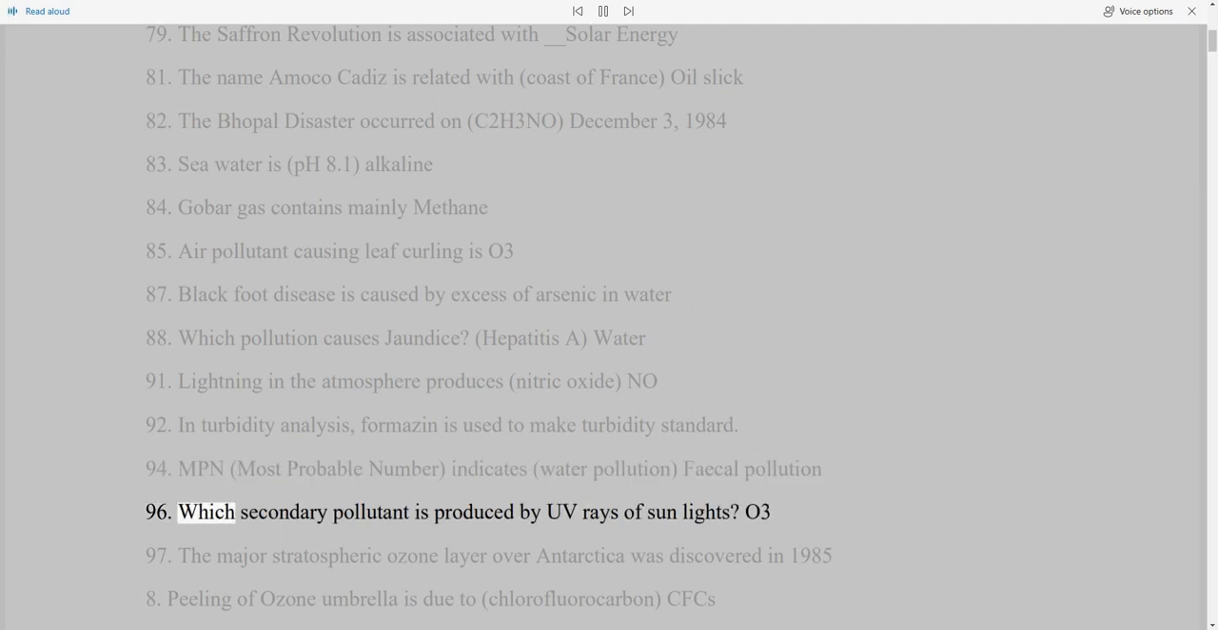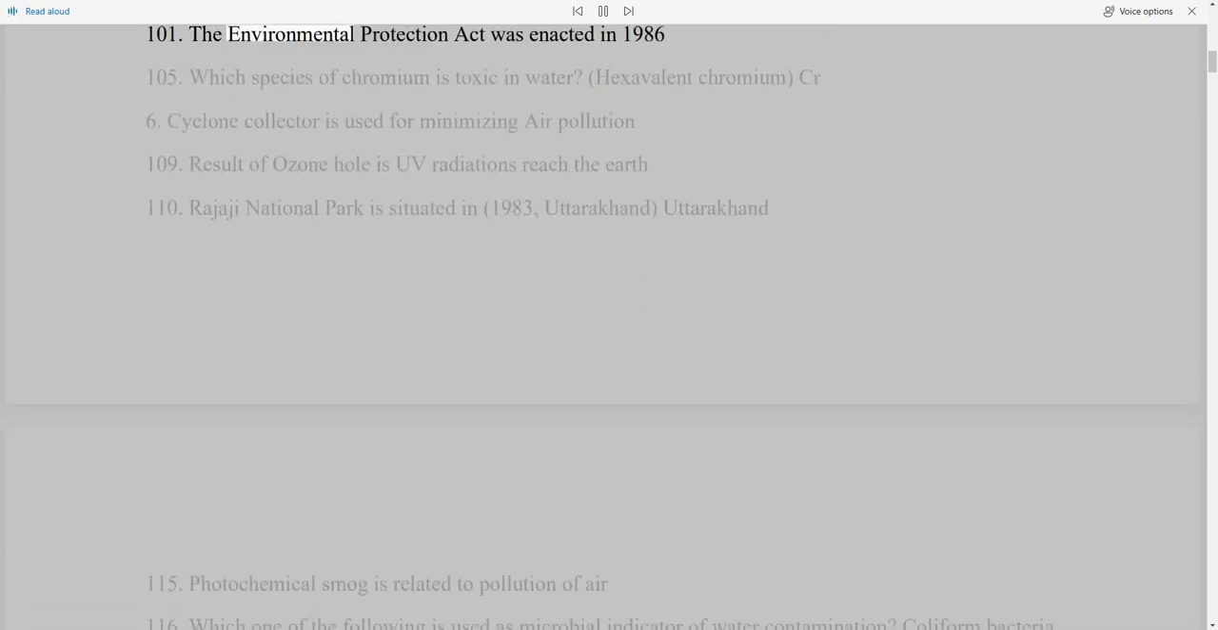96. Which secondary pollutant is produced by UV rays of sunlight? O3. 97. The major stratospheric ozone hole over Antarctica was discovered in 1985. 98. Peeling of ozone umbrella is due to chlorofluorocarbon, CFCs. 101. The Environmental Protection Act was enacted in 1986.